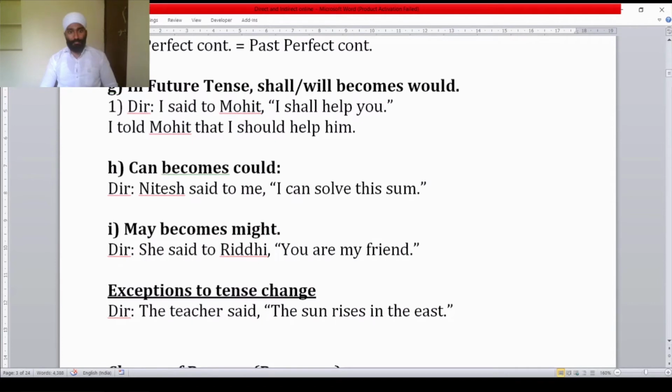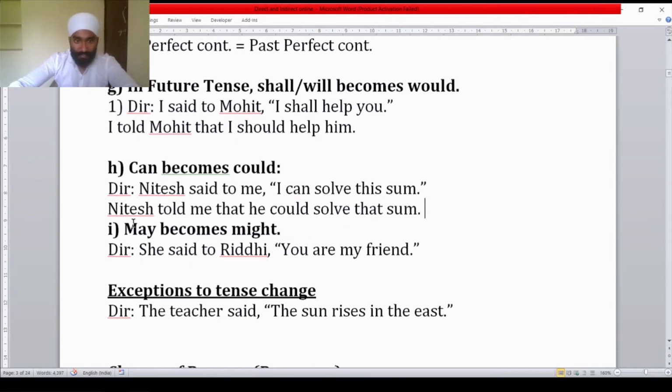So Nitesh told me that he could solve that sum. See here, in this sentence, Nitesh said to became told, me the object remains the same, that we have used instead of comma, inverted comma, and thereafter instead of the I pronoun we have used he, because this I is Nitesh and Nitesh is saying.